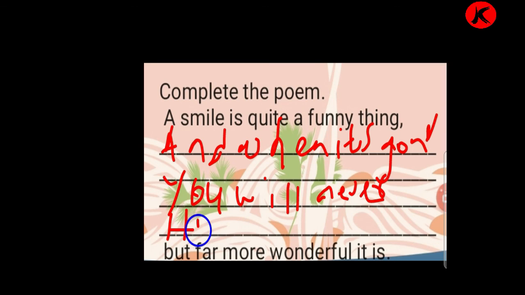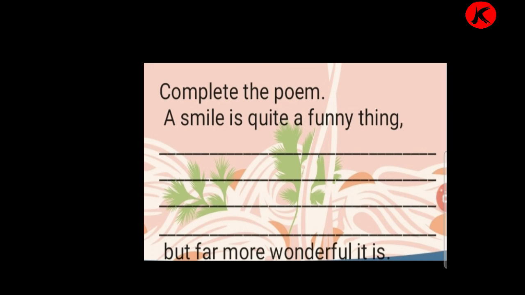But far more wonderful it is. So dear children, you have to write this poem. In this, you have to complete the poem in the following lines where a blank is given. Okay. So once again we'll say the poem.